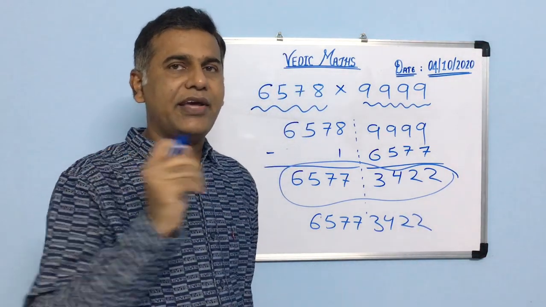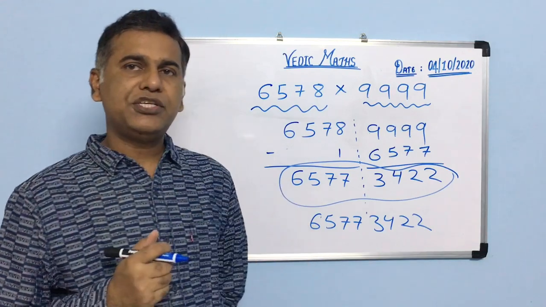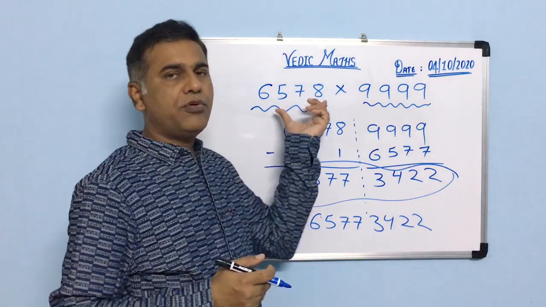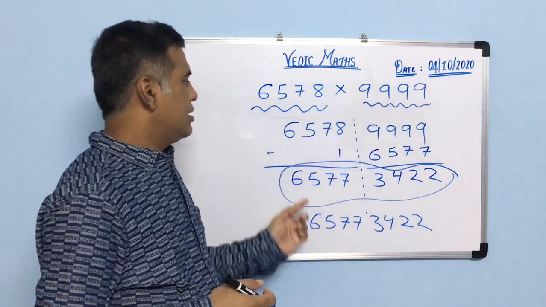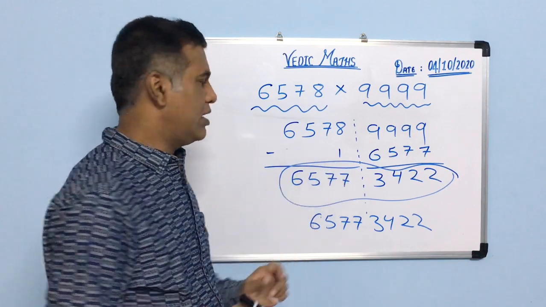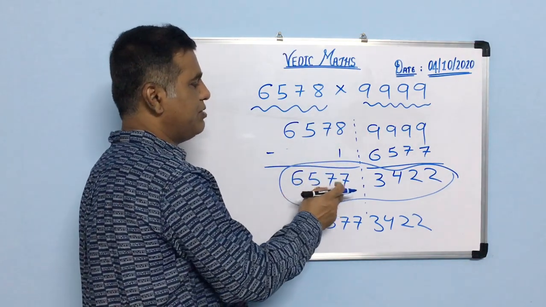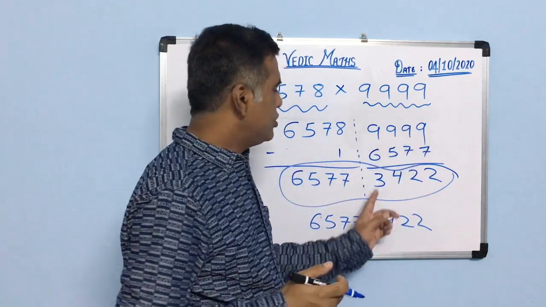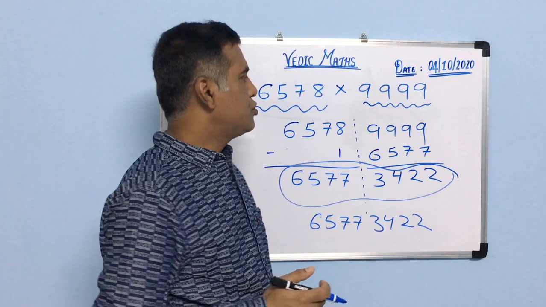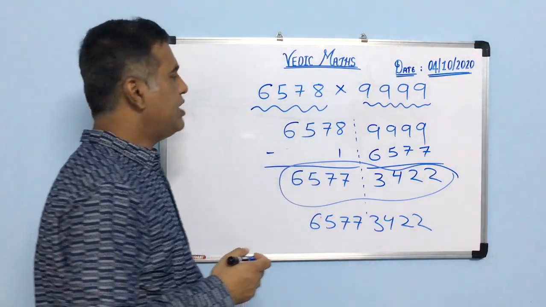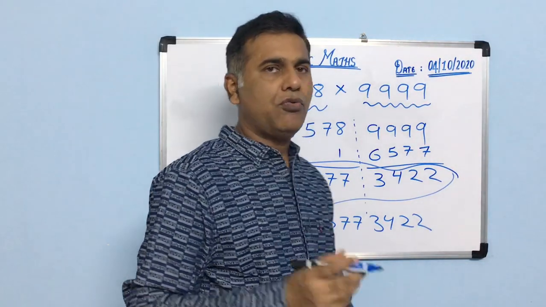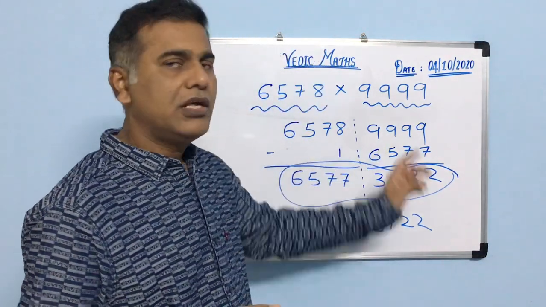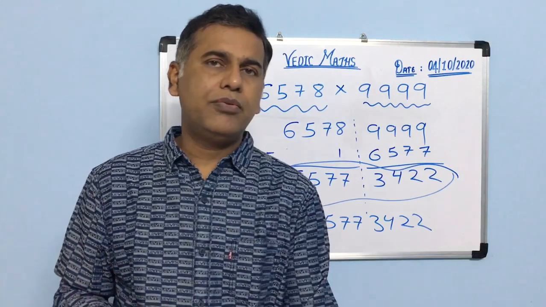This will hardly take 2 seconds. First you have to understand this method. The number which has to be multiplied with nines, from that number we have to subtract 1. You have to take 1 less. So this is 6577. And that has to be subtracted from nines, so 3422. In this way you can do any multiplication in which one number consists of only nines, and both numbers must have the same number of digits.